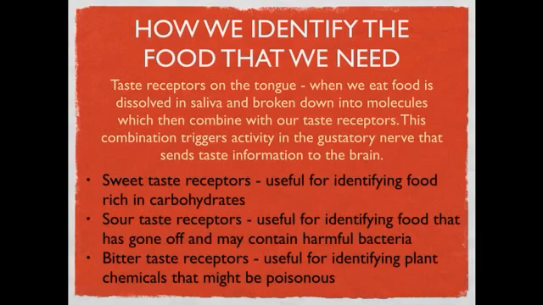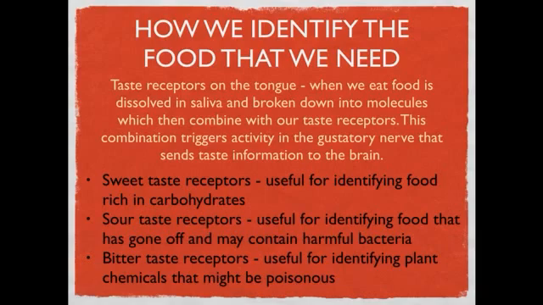But for 9.5 million years, in actual fact, humans and everything we've evolved from could only go by trying the food and being able to use our taste receptors to tell us if they were going to be poisonous or not. Or if you look at the sour taste receptors, we had to have these taste receptors that would be able to tell us if the food had gone off and may contain harmful bacteria.